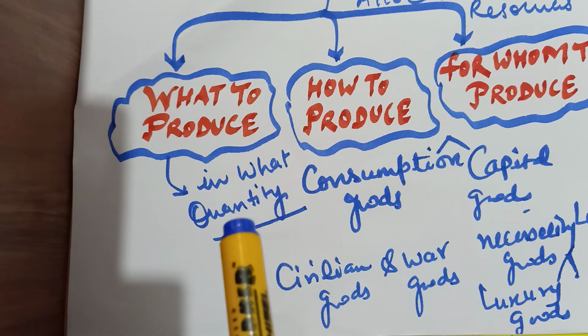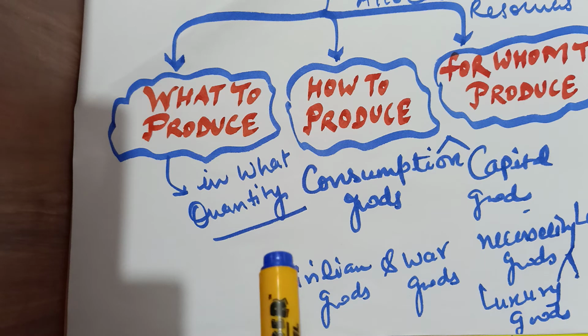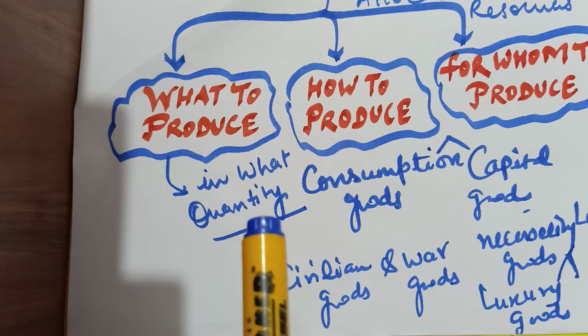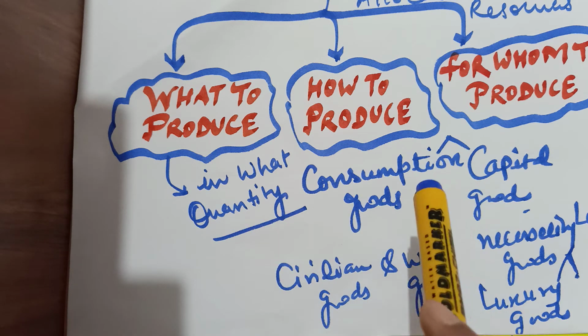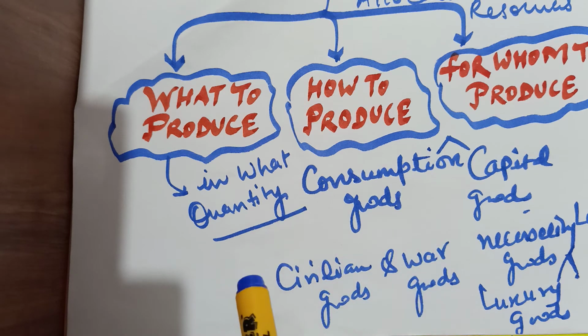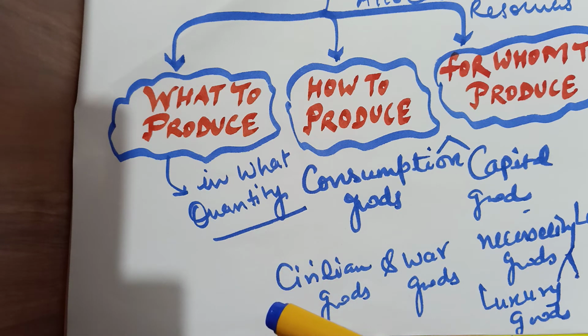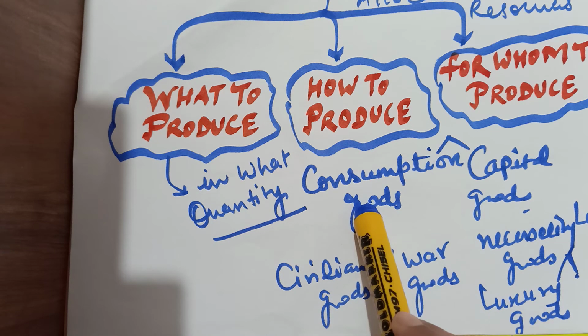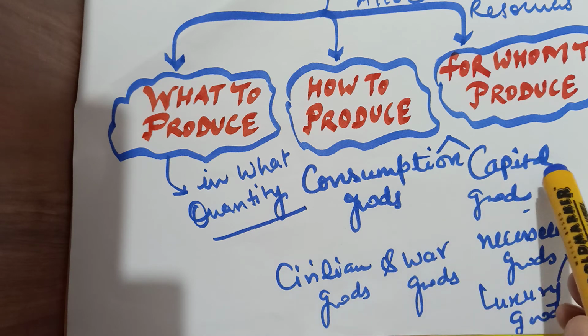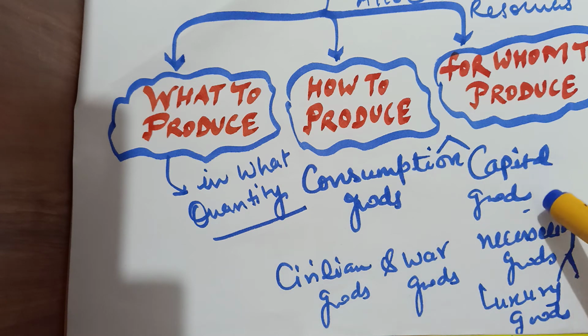We have to understand the production of both consumer goods and capital goods. Either you can use more of capital or less of consumer goods. If you produce more of consumer goods, then obviously you have to produce less of capital goods.